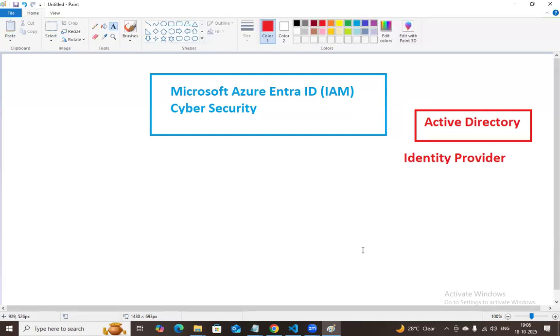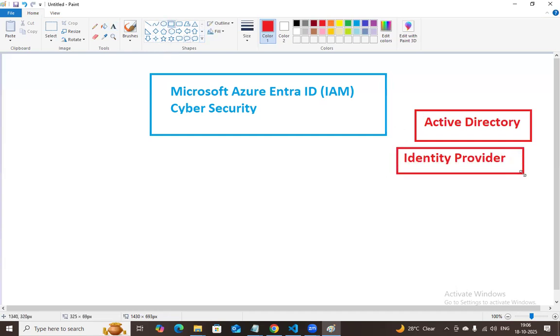For example, a huge number of people are working for Microsoft. A huge number of users are connecting to Microsoft, with different kinds of job roles and different kinds of persons. They are accessing different kinds of services from this Active Directory on-premises. On-premises, they have to maintain big servers, and they are providing the identity. And this identity is very important.